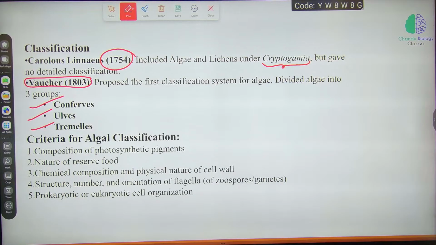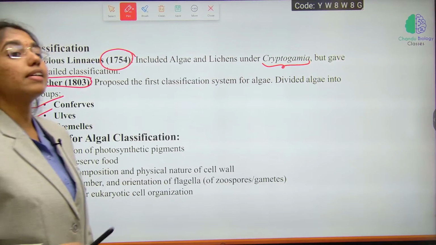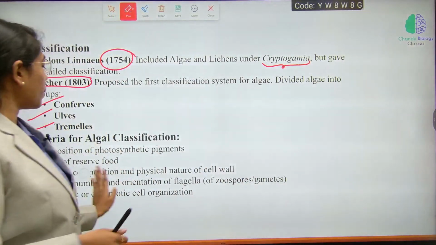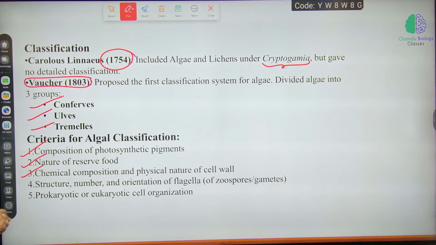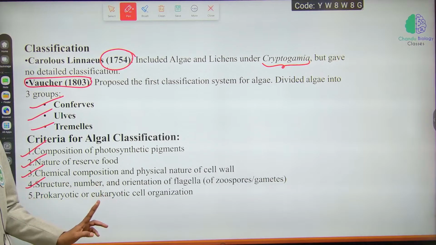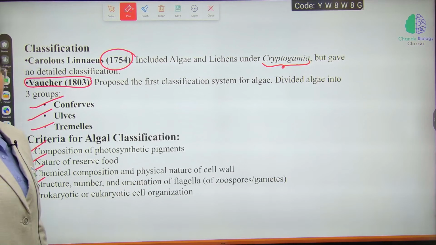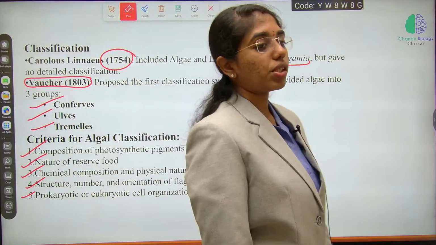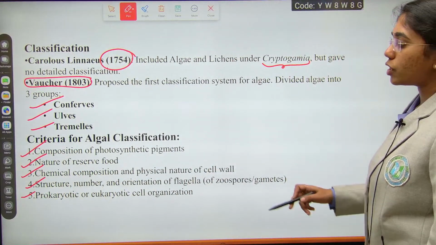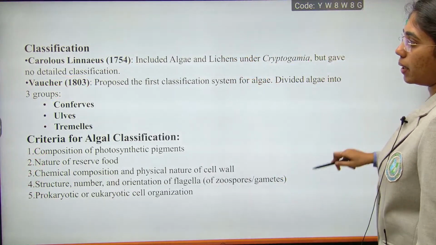Criteria for algal classification. What is the major criteria for algal classification? First, composition of photosynthetic pigments. Second, nature of reserve food material. Third, chemical composition and physical nature of the cell wall. And then structure, number and orientation of flagella, followed by prokaryotic and eukaryotic cell organization. These are the major criteria for algal classification. Of course, most of it we have addressed in yesterday's class itself, about pigmentation, cell wall composition and storage food material.